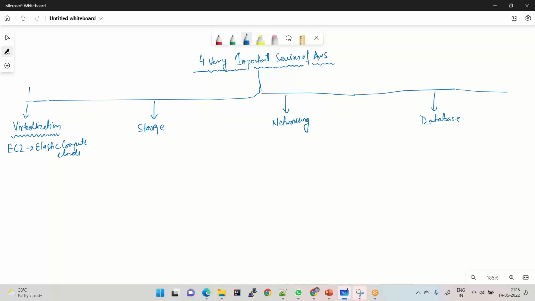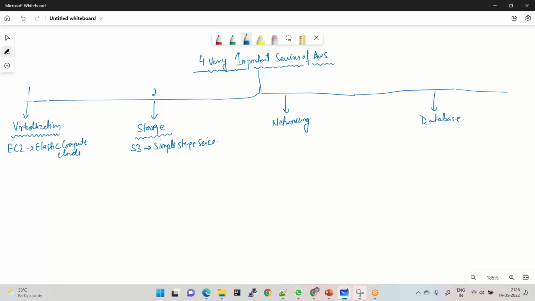The second service that we are talking about is storage. So if you want to store unlimited data on AWS, which service do we have to use? The name of the service is S3. S3 stands for Simple Storage Service.